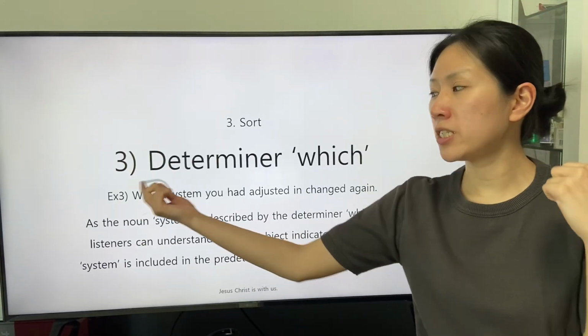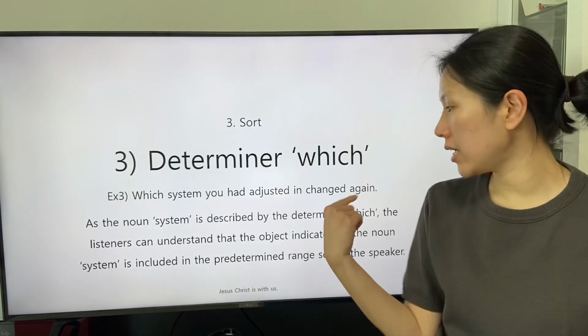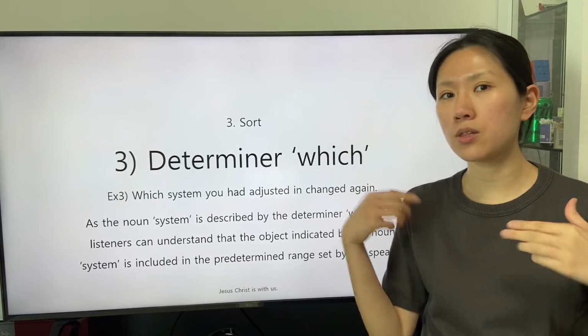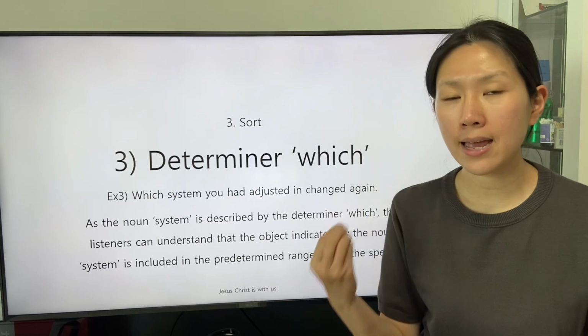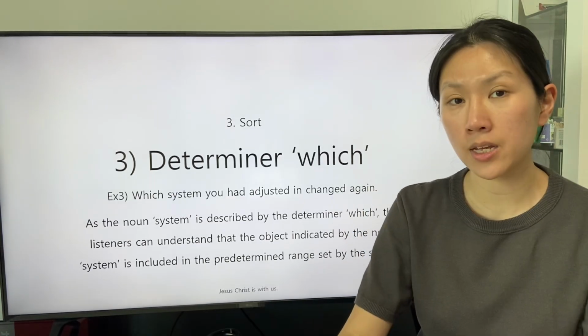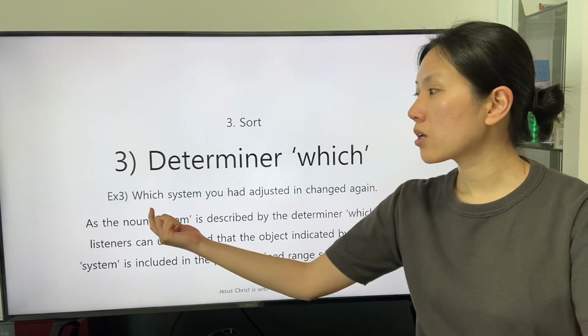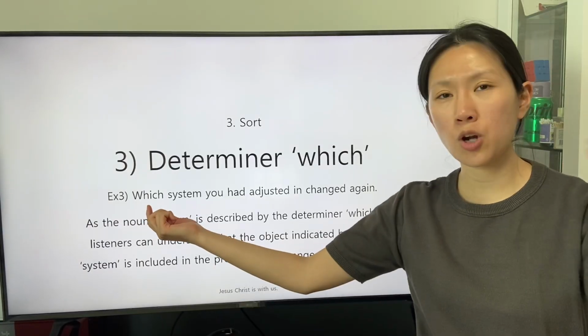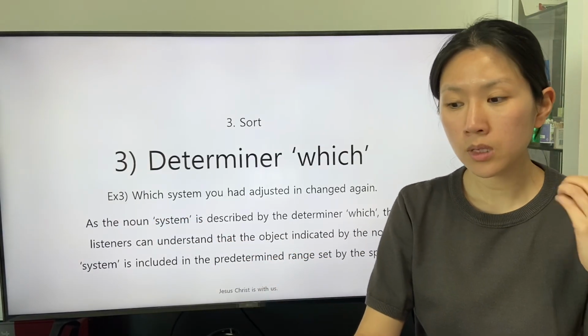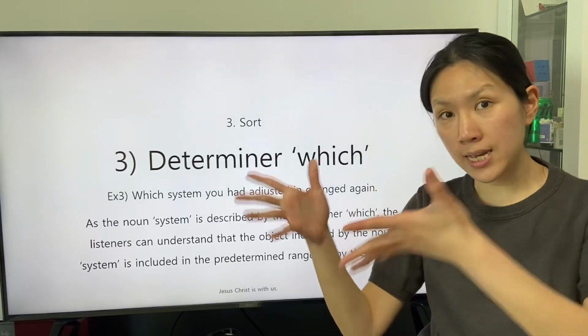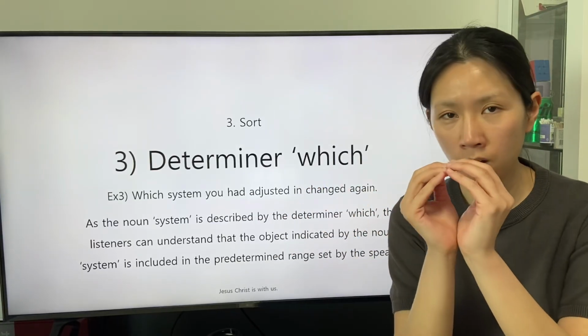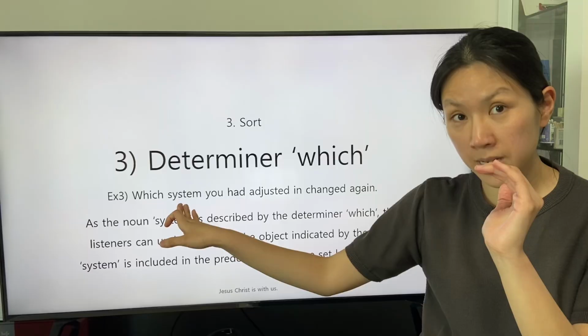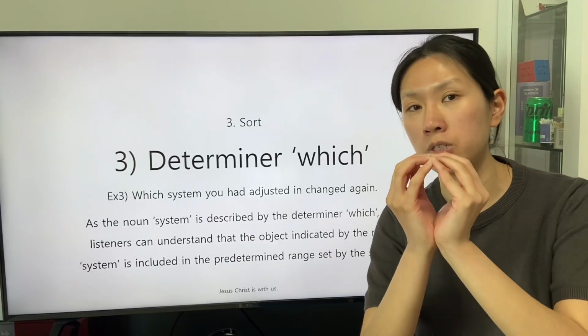As the determiner which is applied in the declarative statement, the listeners can understand that the speaker does not have the interrogative intention with the description by the determiner which. The speaker intends to indicate a part of the object indicated by the general noun.